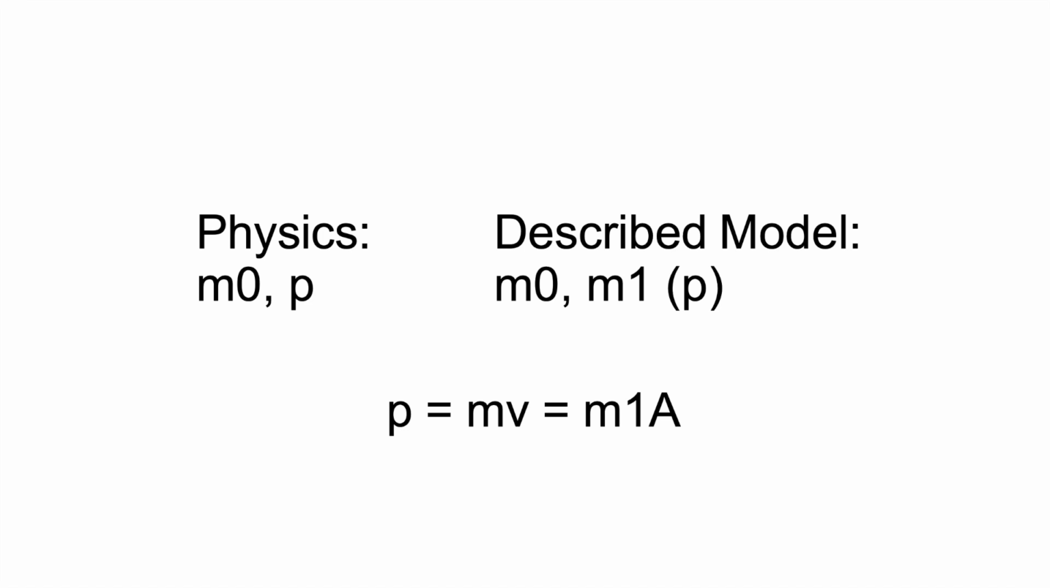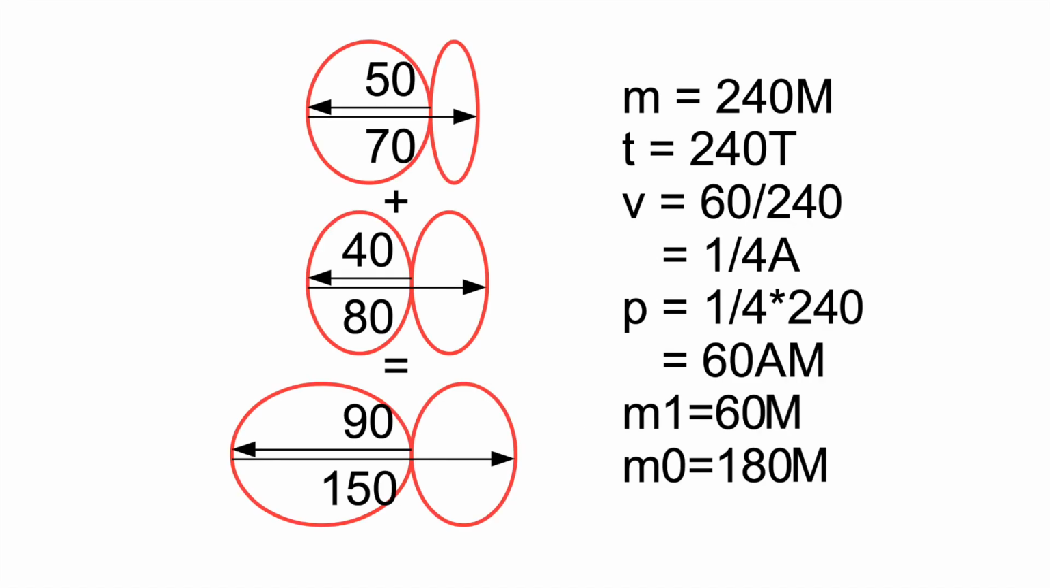P equals m1a, where a is the maximum possible speed of movement. Why is momentum conserved? Because mass is conserved. When we merge two particles into one, we get a new particle that includes all discrete pieces of both particles. If two particles move in the same direction, the resulting particle will have movement mass that is equal to the sum of the particles' movement masses. All other mass is rest mass of the particle.